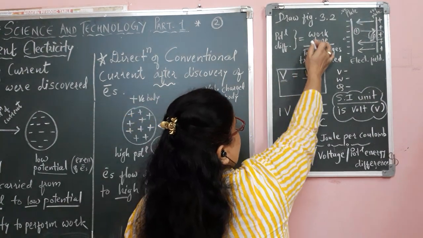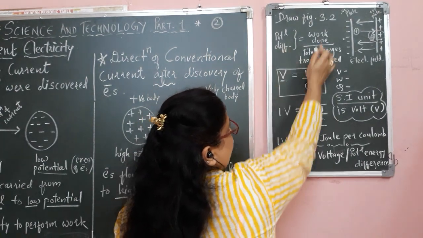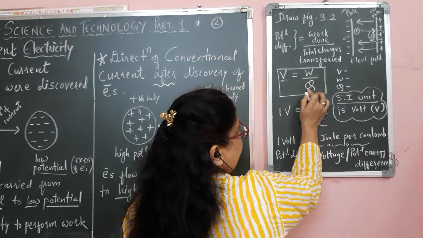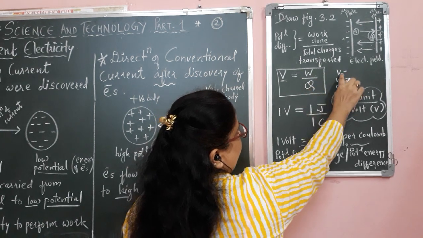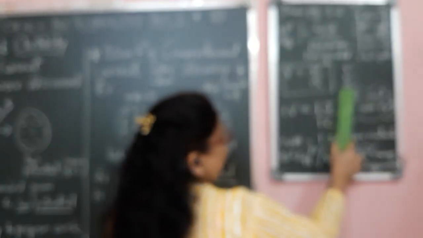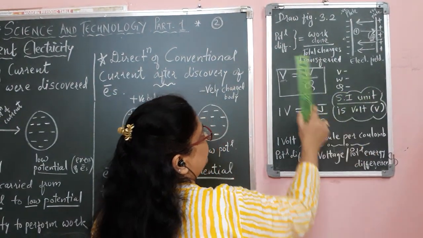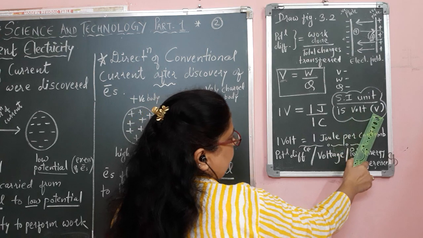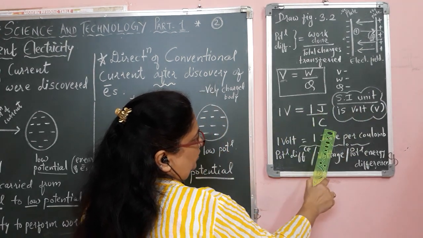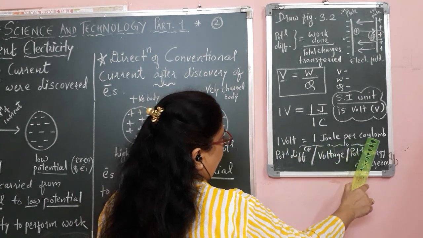Using the formula, V is the potential difference, W is the amount of work done, and Q is the charge which is transferred. The SI unit for potential difference is the volt. So 1 volt is equal to 1 joule per coulomb.